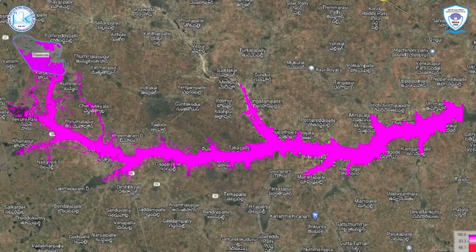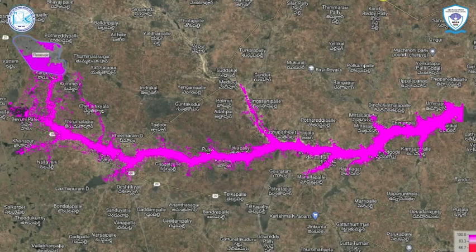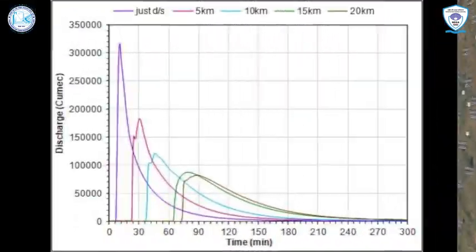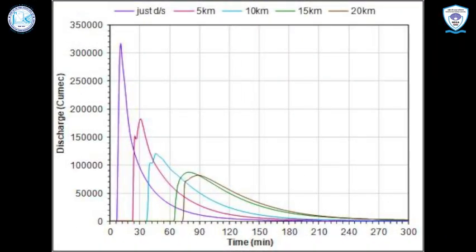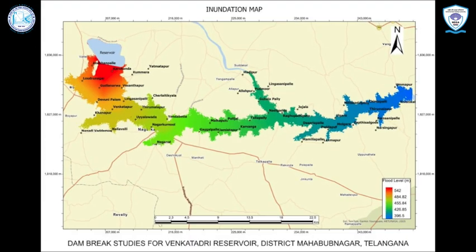The present study consists of dam break analysis and providing inputs for emergency action planning in respect of Venkatadri Reservoir under different scenarios. The dam break simulations were carried out by developing a two-dimensional mathematical model. The dam break flood hydrograph, stage hydrograph, inundation map, water depth map, velocity map and arrival time map are extracted from mathematical model simulation. The villages in and nearby the study area were identified and marked on the inundation map. It will be helpful for the evacuation of people under emergency situation.